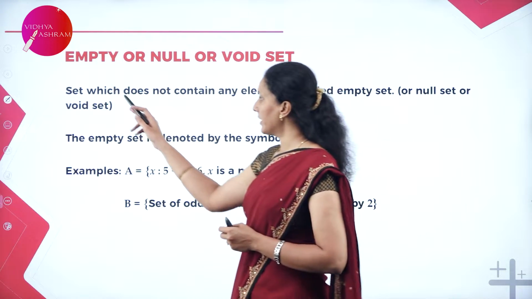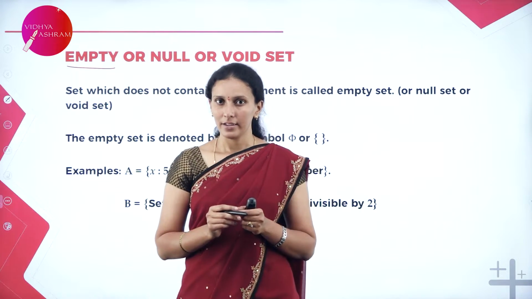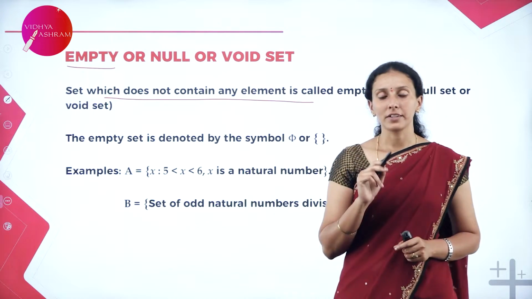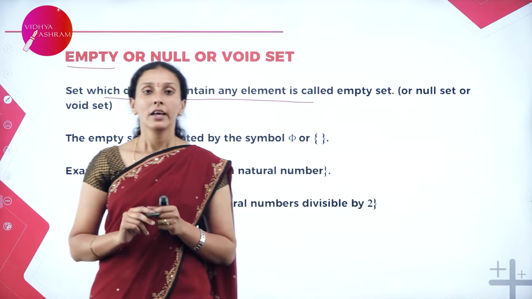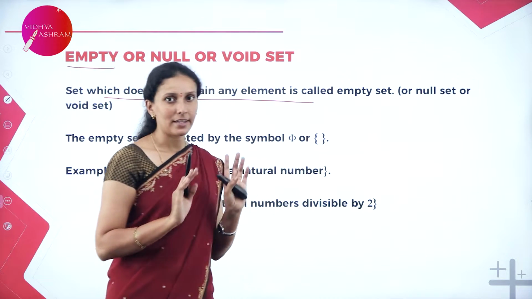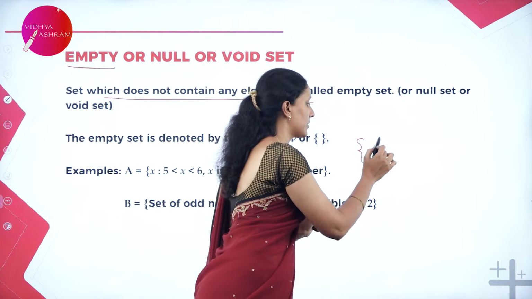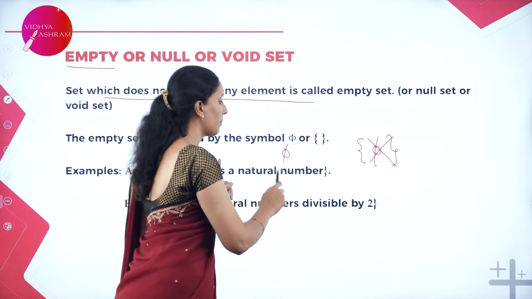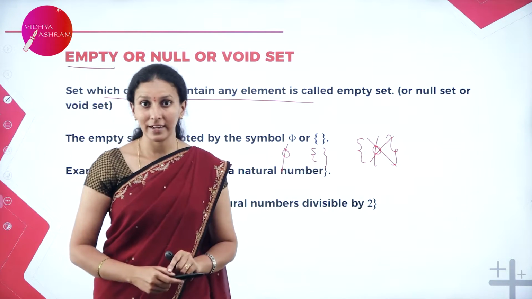As the name says here, empty. That means there is no elements inside the set. So set which does not contain any element is called as empty set. The empty set is always denoted using the symbol phi. So this is called as symbol phi, or we can just keep it as an empty braces. So never ever write it like this. So this is wrong. Either you should write an empty set using the symbol phi or like empty braces. So that denotes there is no element inside the set.